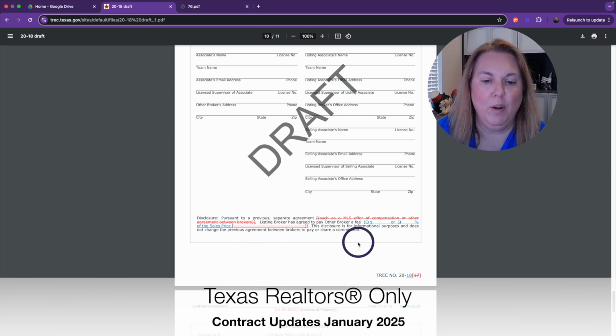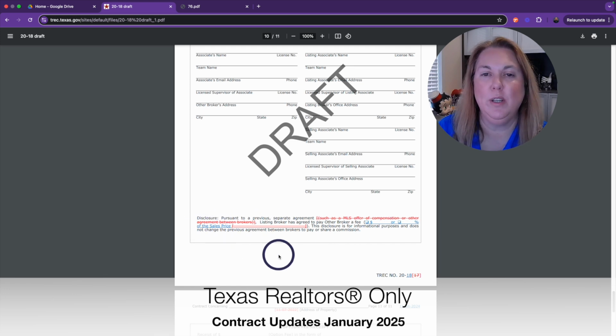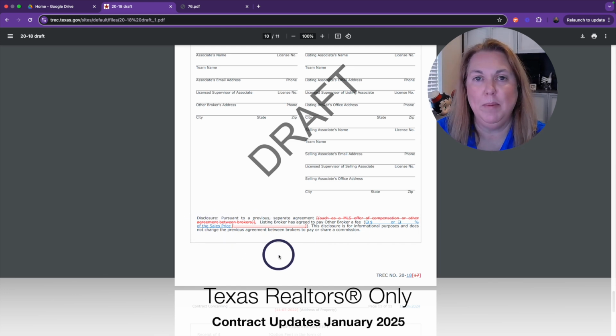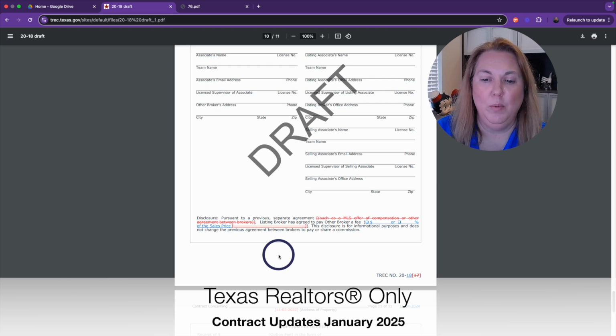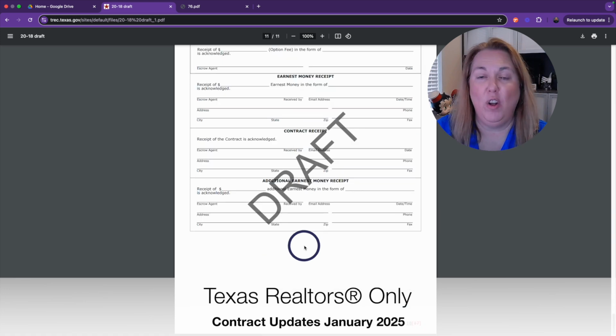It says that there in the paragraph. It says pursuant to a previous separate written agreement, removing language here that needs to be removed. Listing broker has agreed to pay other broker a fee, and then you'll put it in of the sales price. So this is when you're using the compensation agreement between brokers, and you would put that here. So if you've got the compensation agreement between brokers, you would fill this out with your fees as well. This is a disclosure for everyone involved, especially the title company, so that they know where to put things on the settlement statement. Other than that, that's all the changes.